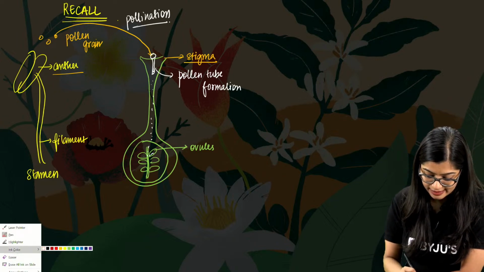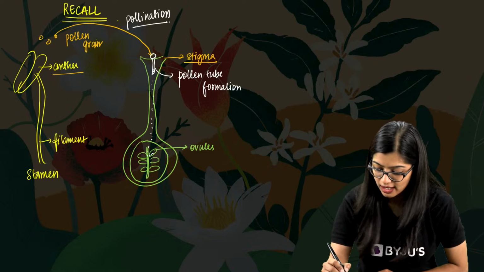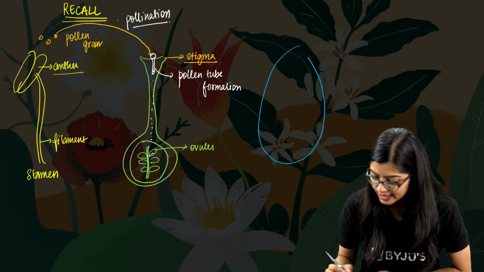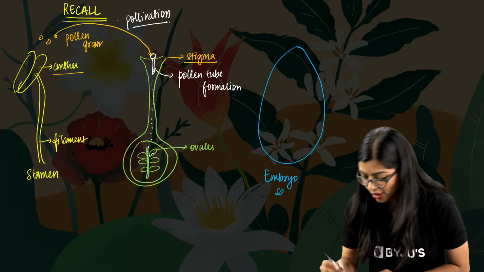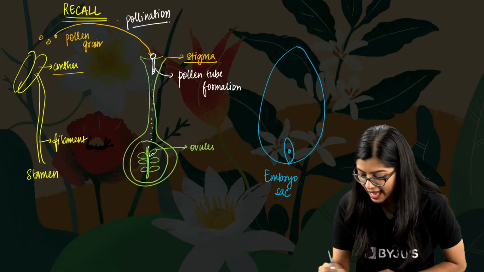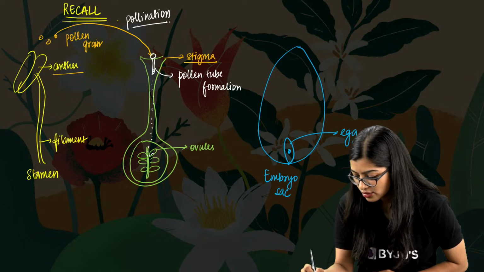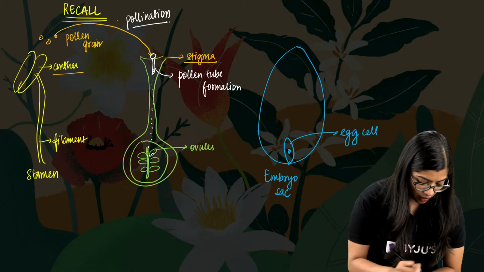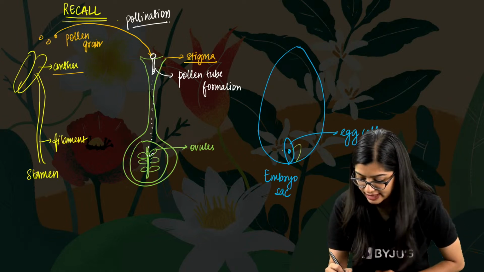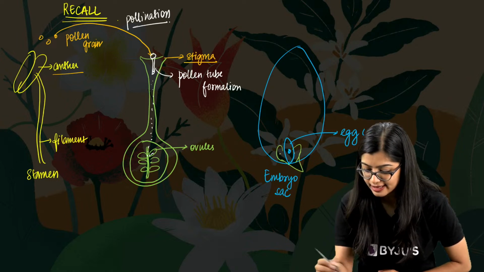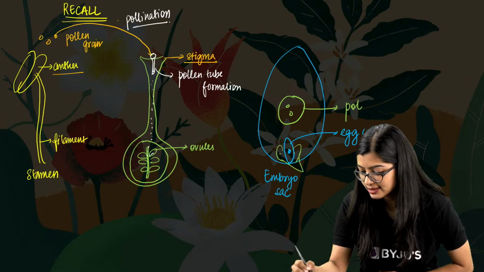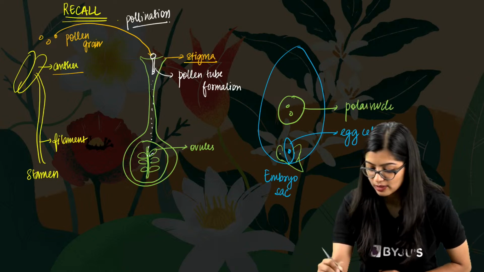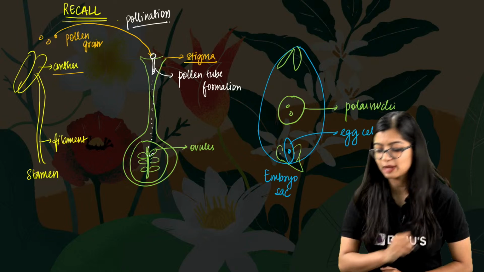Now inside the ovule, we observe the embryo sac. Inside your embryo sac, you have the egg cell. On either side of the egg cell, we have the synergids. Here we have the polar nuclei, and on top we have the antipodal cells.